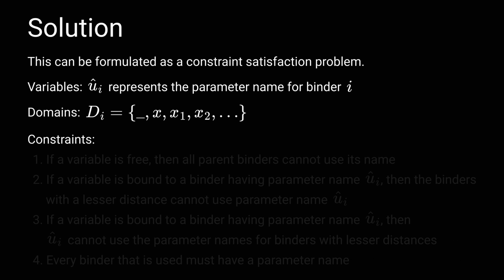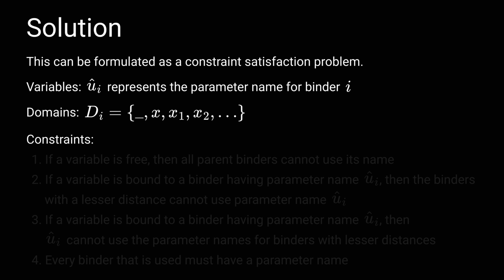The first step in the solution is to realize that variable name generation is a constraint satisfaction problem. Here, our variables denoted by hat u sub i correspond to the parameter names for binders in the input expression. The domain for these parameter names is underscore, denoting that the parameter is not used, and any syntactically valid identifier, in this case alphanumeric strings.